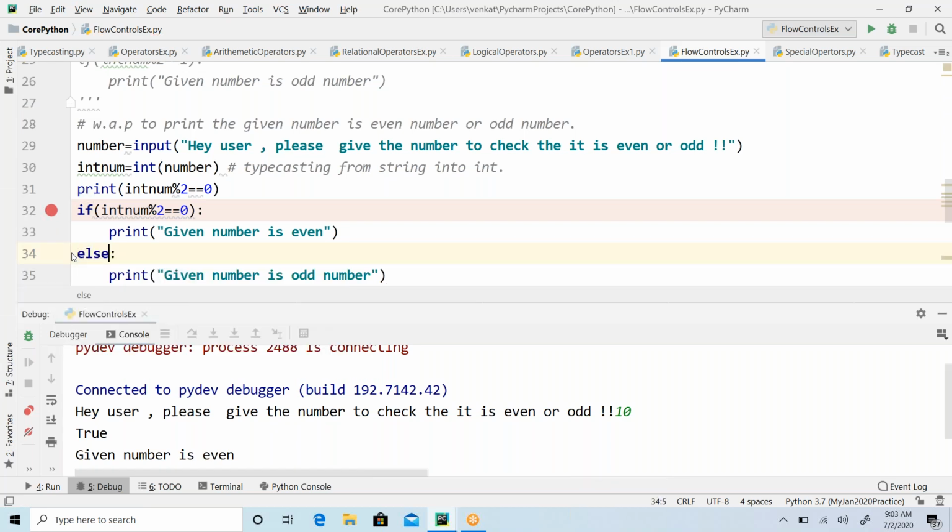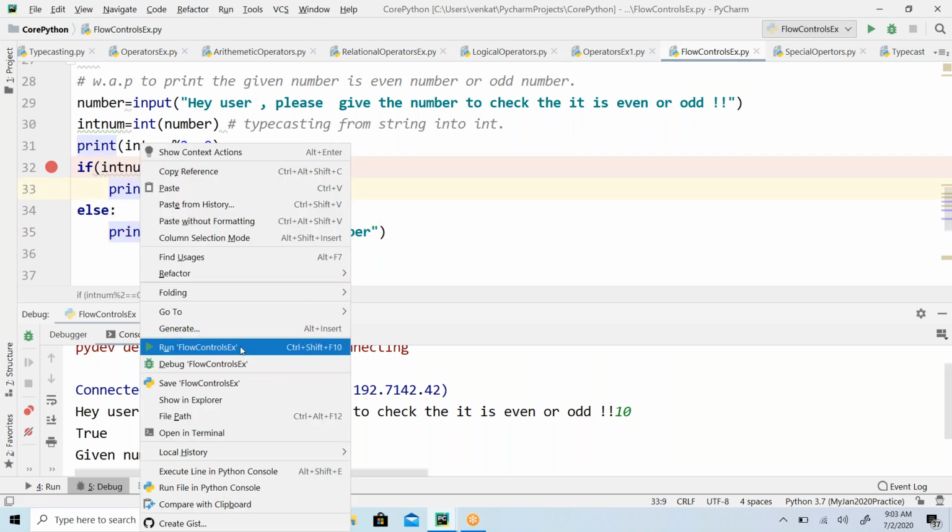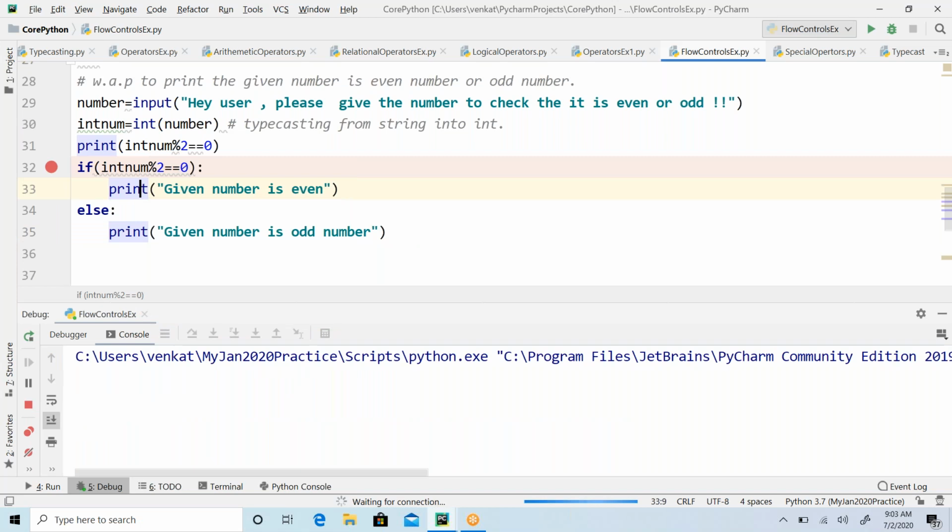Just go for else. In this case we use the syntax else. If the condition is true, you say the number is even number, otherwise, nothing but else, the number is odd number. That's what you have to say. Now see that, run this debug.